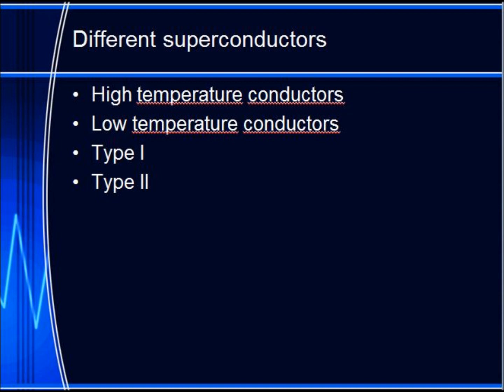Then we have type 1 and type 2. Type 1 is the most used and also the first to be discovered. That is often clean materials like tin. The Tc is often close to absolute zero. It is impossible for a magnetic field to penetrate into a type 1. The second type is type 2. That is often made from alloys, and they are often low temperature superconductors because they have a very low Tc.